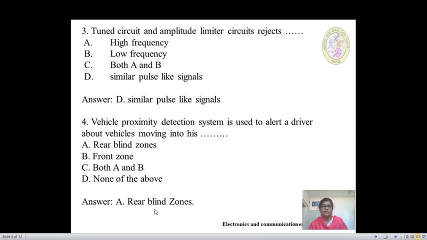The answer is A, rear blind zones, because the objects which are in the rear blind zone are not visible. Hence, the vehicle proximity detection system is used to alert the driver about vehicles moving into his rear blind zone.